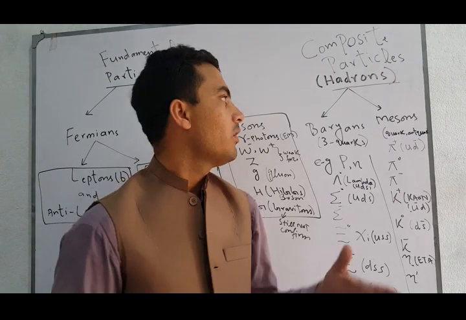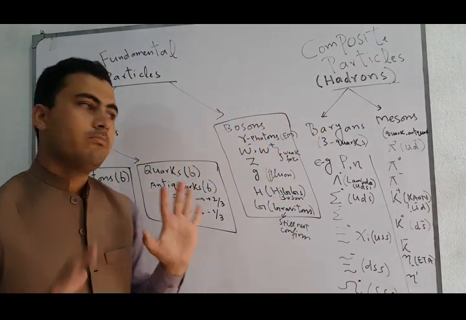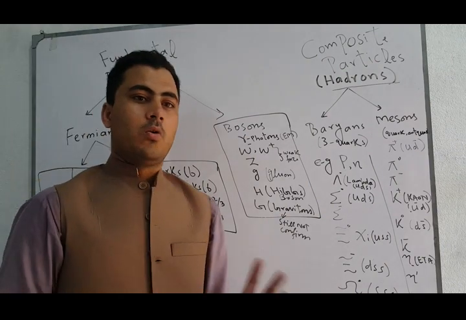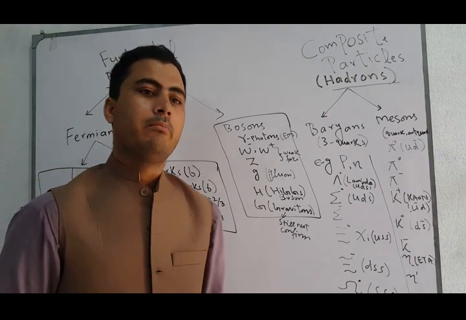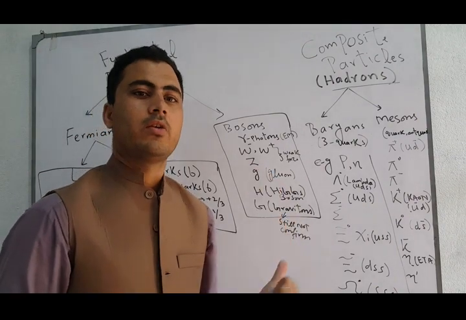So all of these are basically the categories of different particles which may be fundamental, or may not be fundamental, or you can say which may be composite particles. So I think you people learned a very basic idea about all of these different types of particles, which are known as the particle zoo, and major revolutions came after 1950 in this field, which is known as particle physics.